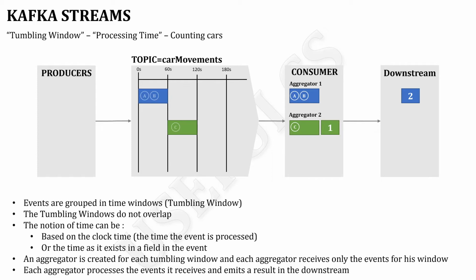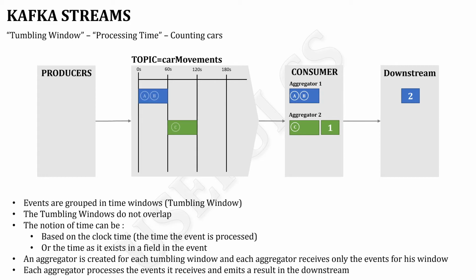Here we see that there are no more events for the green window between 60 and 120 seconds. At some point we will see two new events going through the system between 120 and 180 seconds. Again, there will be a new tumbling window for this period of time, and aggregator 3 will be created associated with this new window.